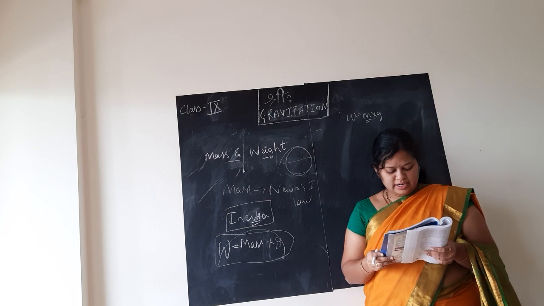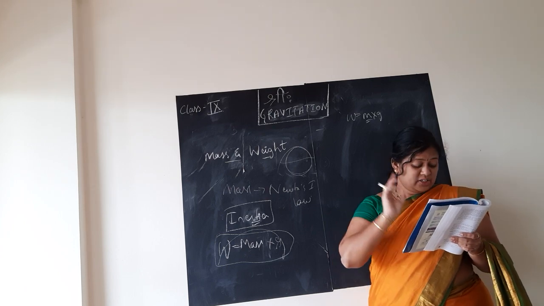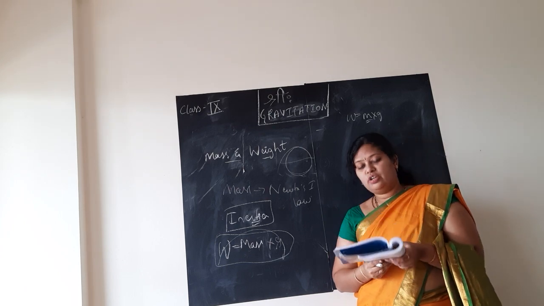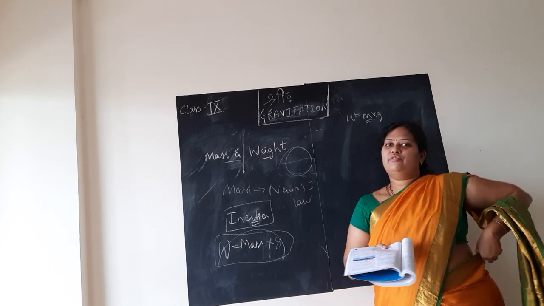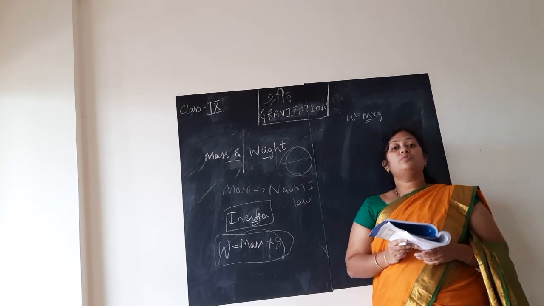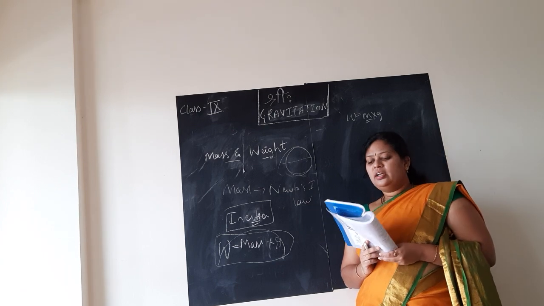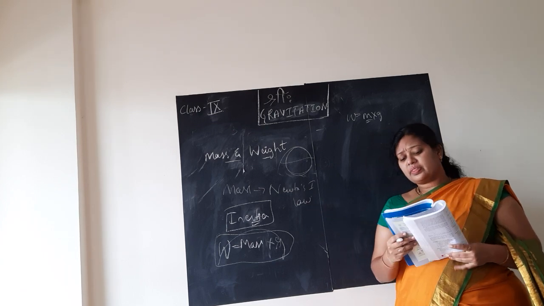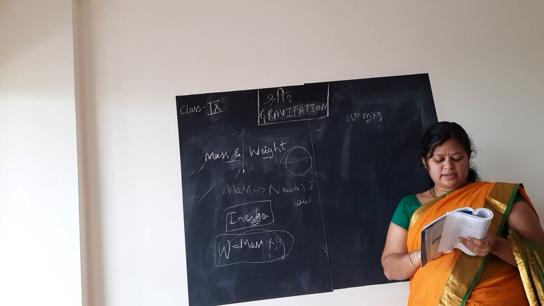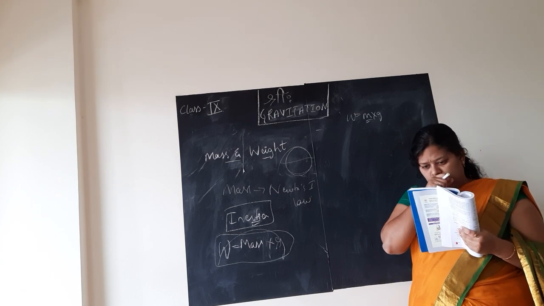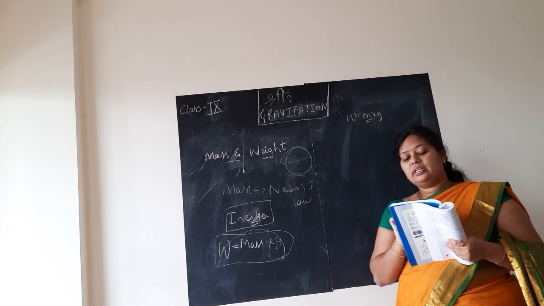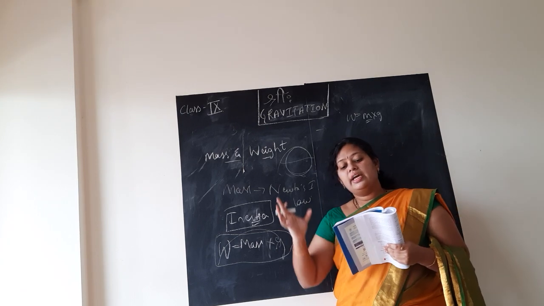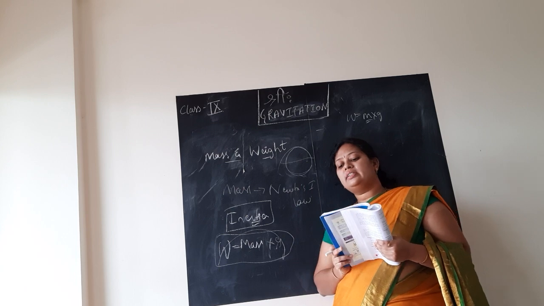That is very important. So next concept, very interesting: what is the weight of an object on the moon? How exciting, no children? What will be your weight on the moon? If you are on the moon, how much would you weigh is the question. In order to find that out, you have one formula here. The weight of an object on the moon is the force with which the moon attracts that object.